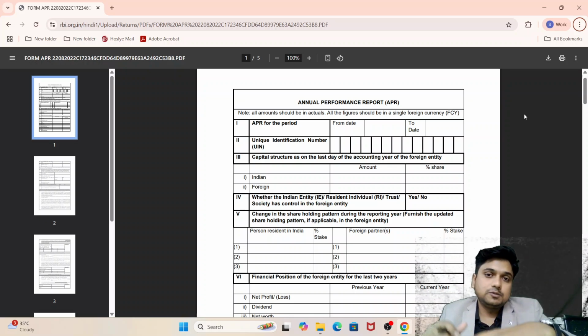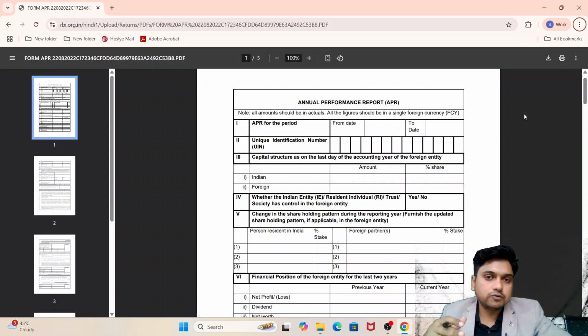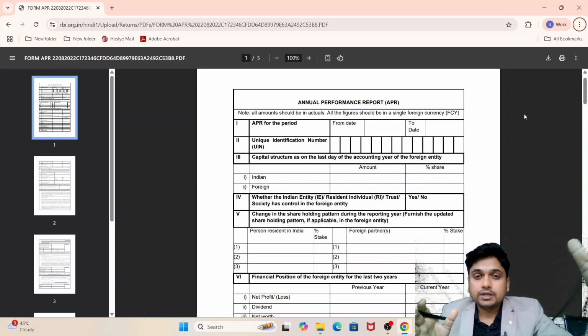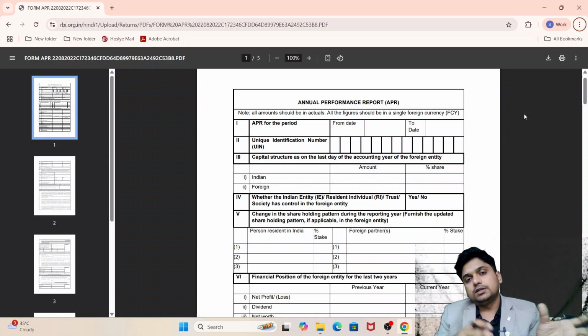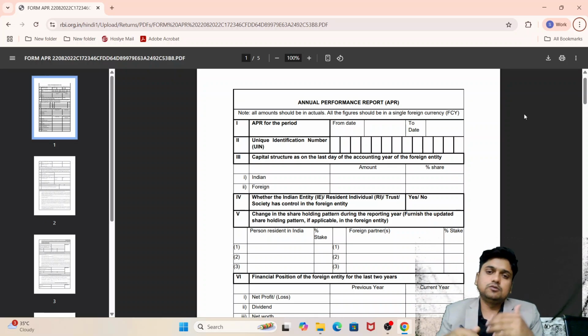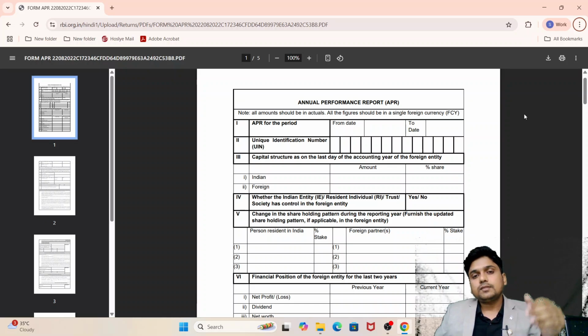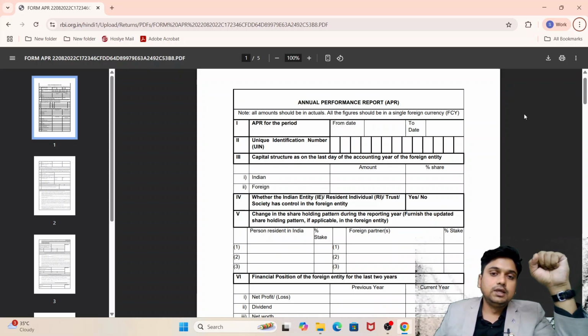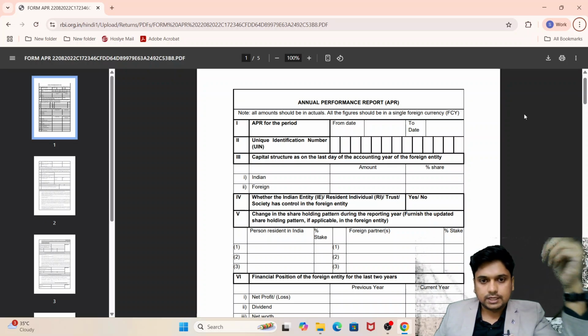This compliance is to be done on an annual basis because the company is still running overseas. In India the financial year starts from April and ends on 31st March. In an overseas entity that might be different, it might be the calendar year, because there is an option to select their financial year according to that overseas country. Overseas laws or provisions allow them to select their own financial year, so you have to prepare the balance sheet and profit and loss according to that.